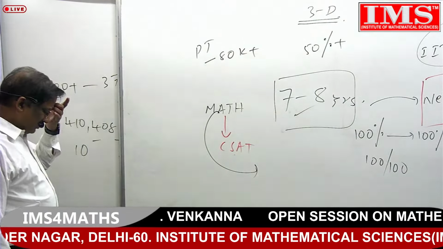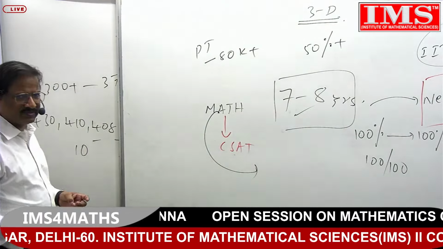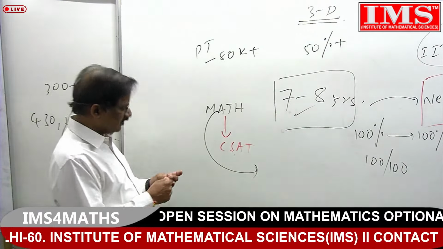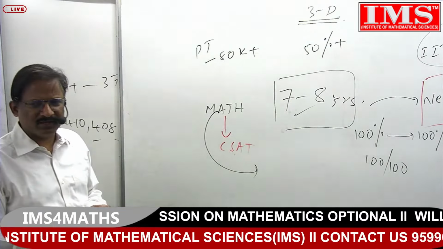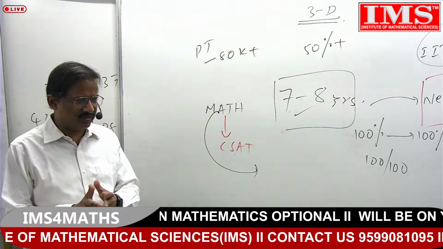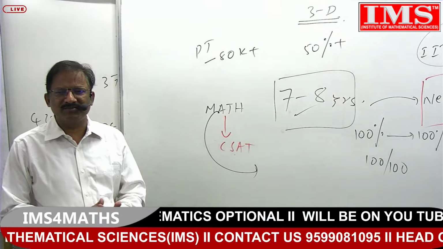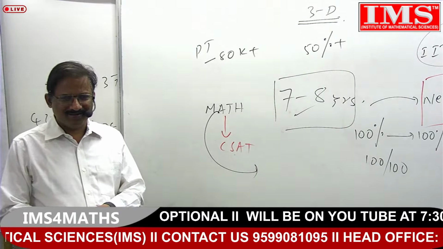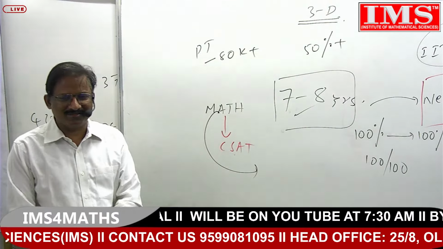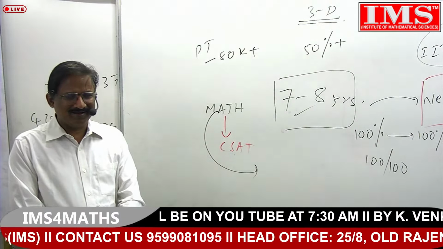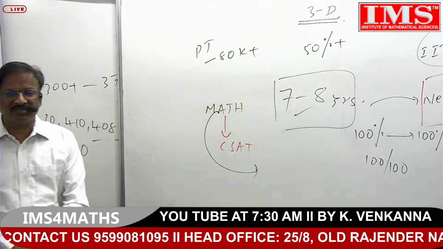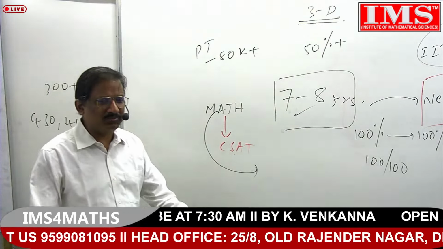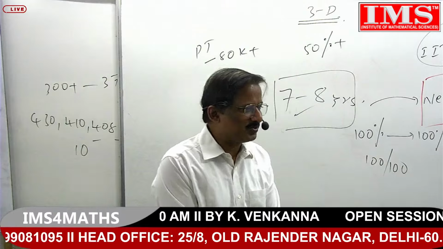But see, my point of view is that you should choose the optional from the background. That's more important. How to become an IAS is more important, and how to learn the subject is not. And what logic and what strategy to use to get good marks, to crack 50 to 60%.